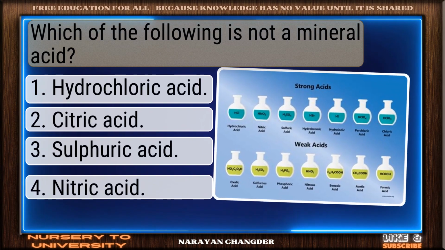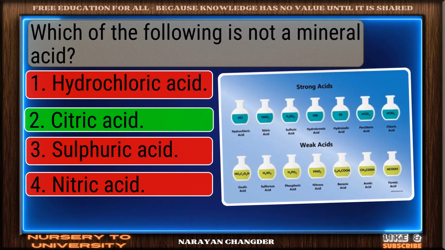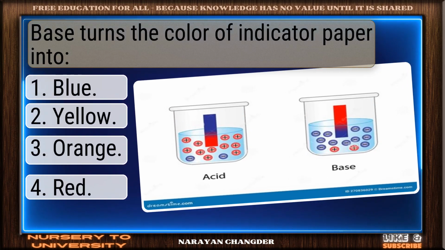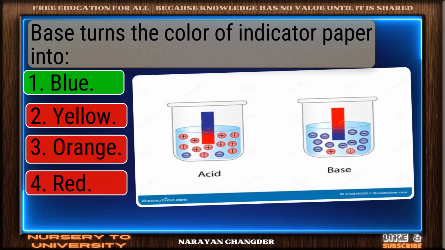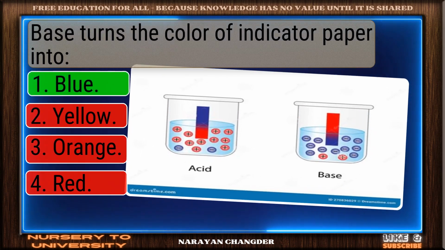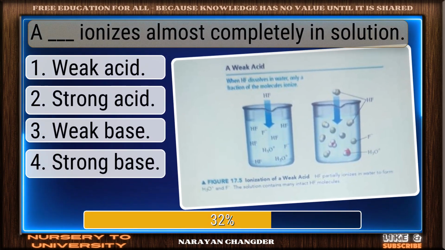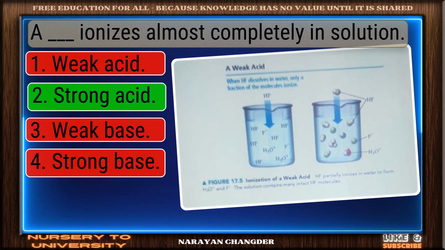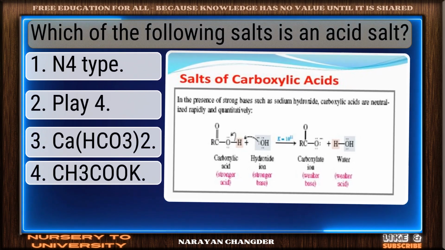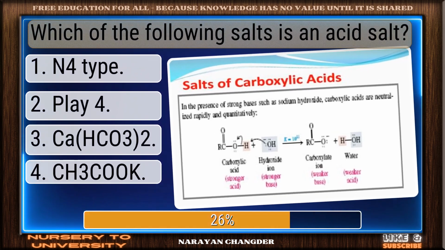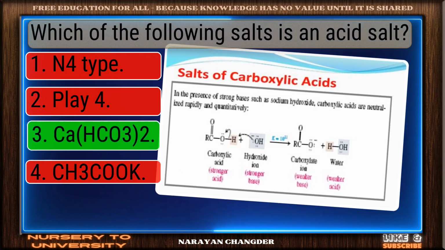Which of the following is not a mineral acid? Clear logic. Your choice citric acid is sound. Base turns the color of indicator paper into. Right choice. Blue is the best answer. A dash ionizes almost completely in solution. Great job. Strong acid is the accurate answer. Which of the following salts is an acid salt? You're right. CaSO4 is the correct answer.